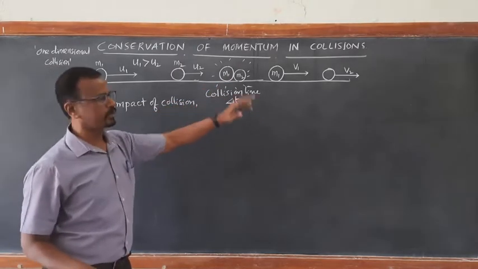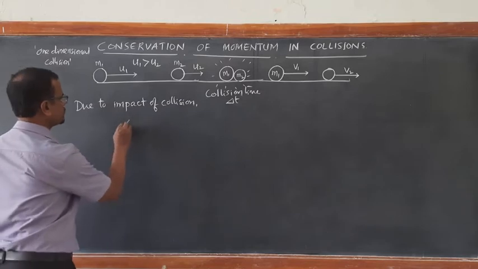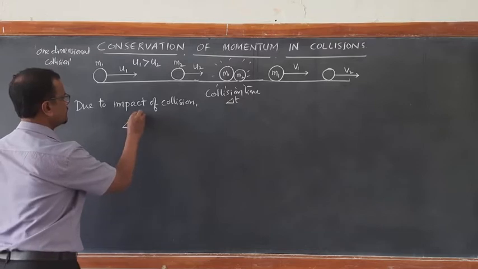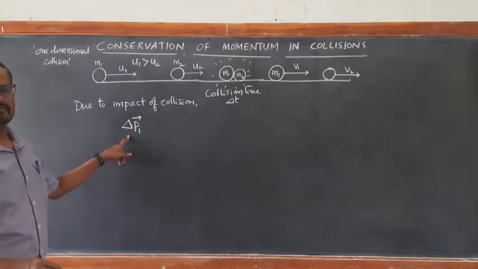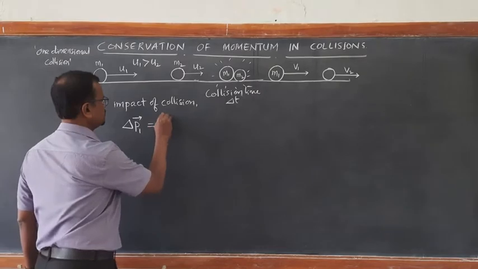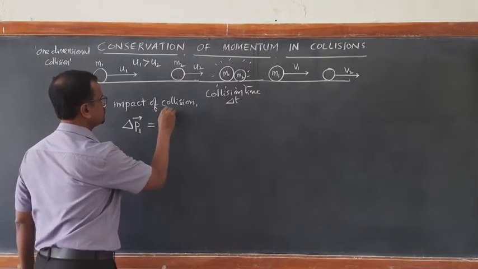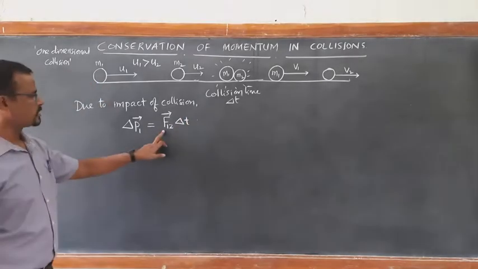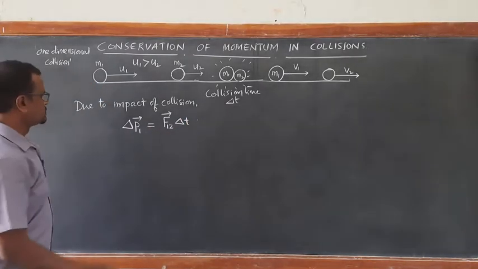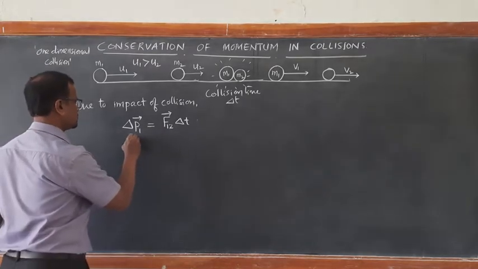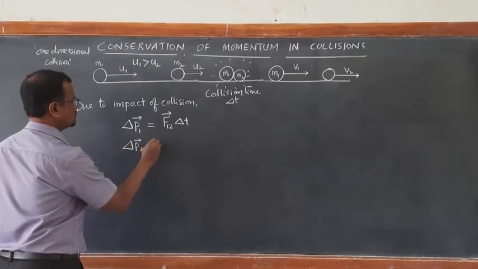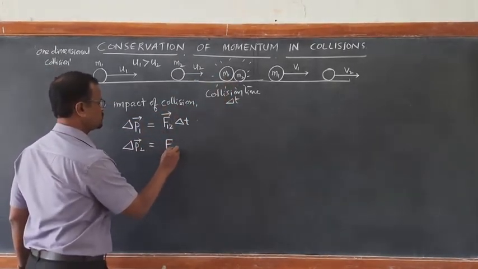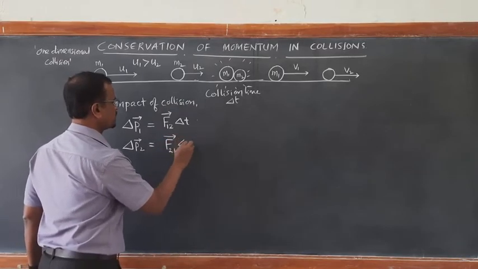Impulse on 1 due to 2 leads to change in momentum of 1, delta p1. The change in momentum of 1, delta p1, is equal to the impulse on 1 due to 2, which is force on 1 due to 2 into time delta t. Similarly, impulse on 2 due to 1 is equal to force on 2 due to 1 into time delta t.